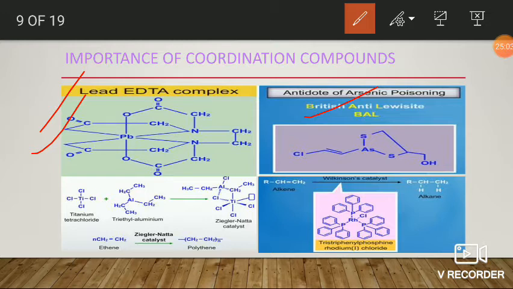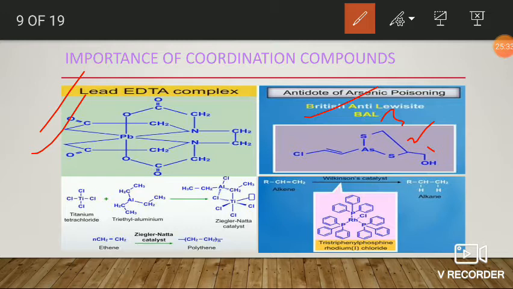Here BAL is an alcohol derivative or hydroxy compound. Here it is a propanol derivative. BAL is 2,3-dimercapto-1-propanol. It is British anti-Lewisite.